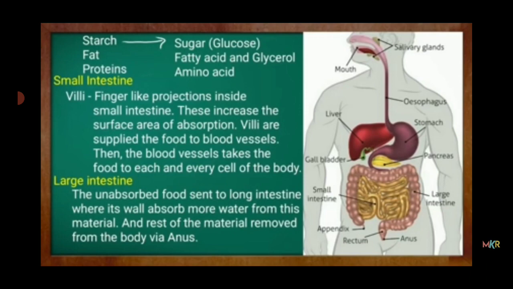Lastly, the large intestine. The unabsorbed food is sent to the large intestine where its wall absorbs more water from this material and the rest of the material is removed from the body via the anus. So this is the digestive system, or nutrition in human beings.